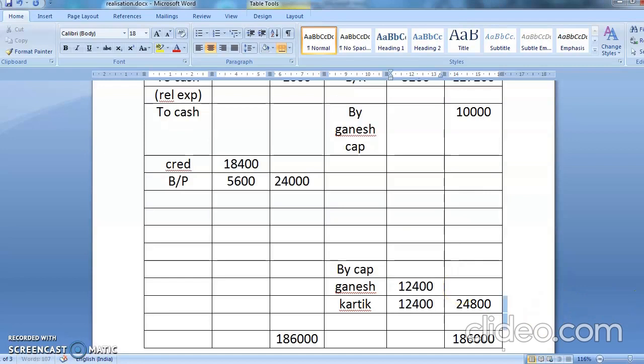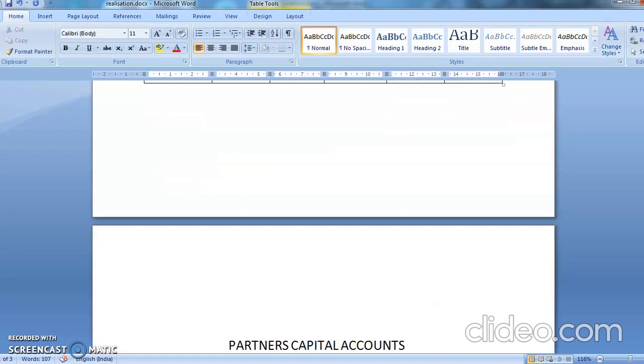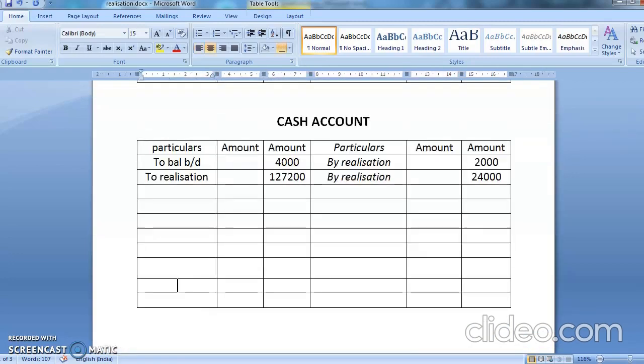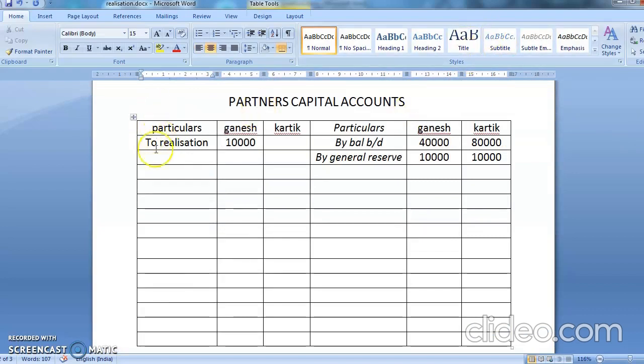12,400. Now this is the loss. The loss is going to be shared by both the partners. Okay, so this will come in partners capital account. So here you're going to write it, the loss distributed among the partners to realization account. Okay, what is the loss? This person is getting 12,400. This person is getting 12,400. By just saying roughly, I can say that my credit side is bigger. So I'll make a credit card total.